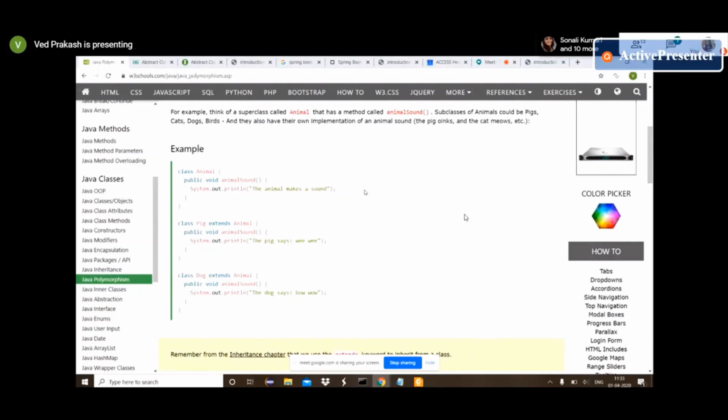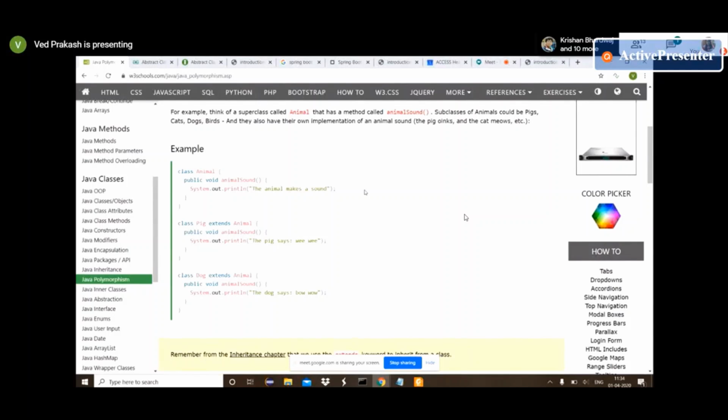In this one, the method name is animalSound. But suppose one more class Pig extends this Animal class, and now we provide the same method name animalSound. But in this one, in System.out.println, we provide the pig says wee wee. And the same way we can make Dog extend Animal, and in animalSound we can provide the dog says bow bow. So when we run this program, the same animalSound of class Animal, same method name, as you can see the method names are the same, will behave differently.